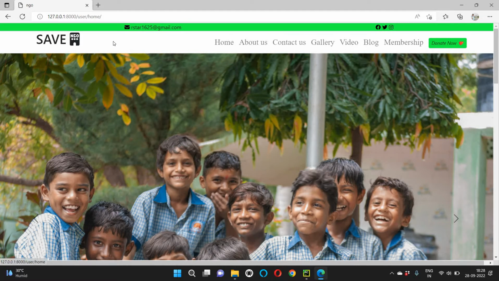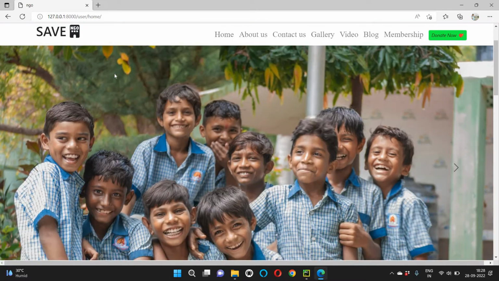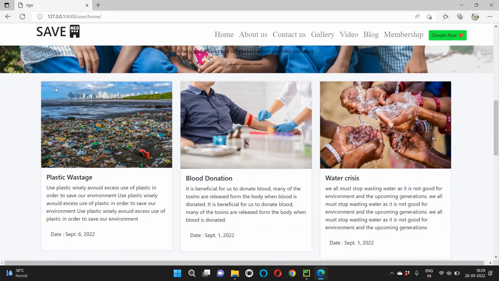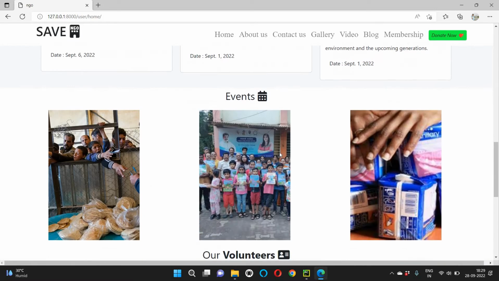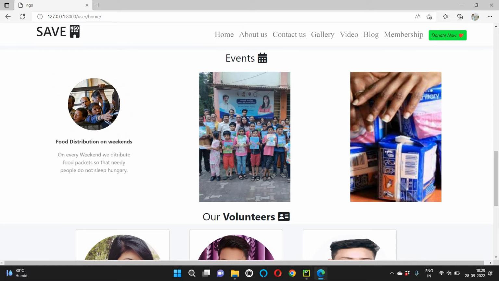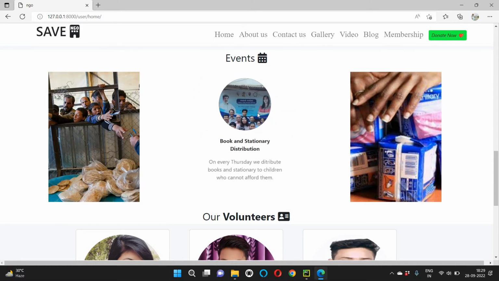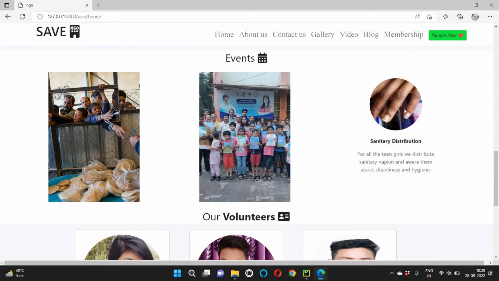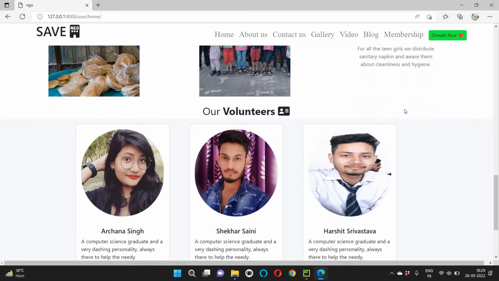And it is the menu of our website, which includes some menu buttons as well as the logo. Below that there's a slider, and after that these are the latest blogs of our website, and after that these are the events of our website. If you go on this, it will display food distribution on weekends. The second event says book and stationery distribution to poor students and sanitary distribution to girls.